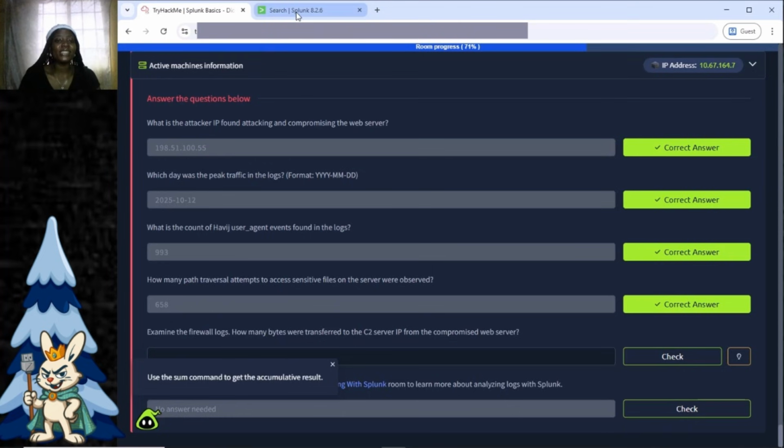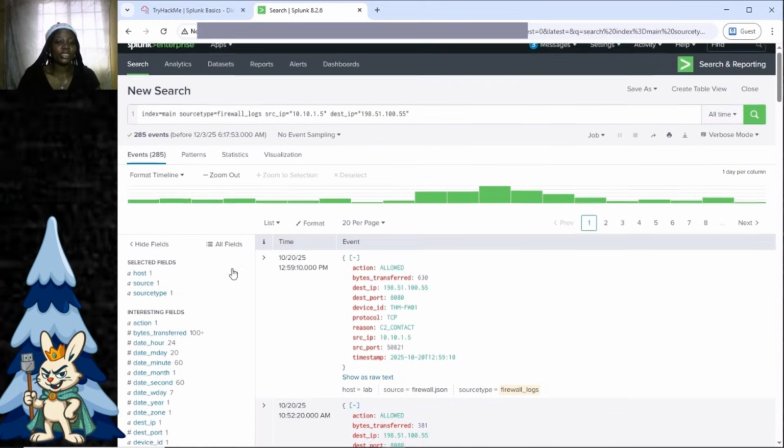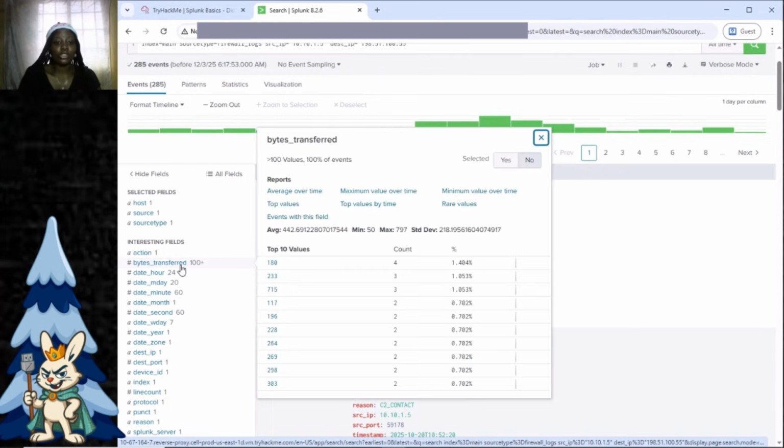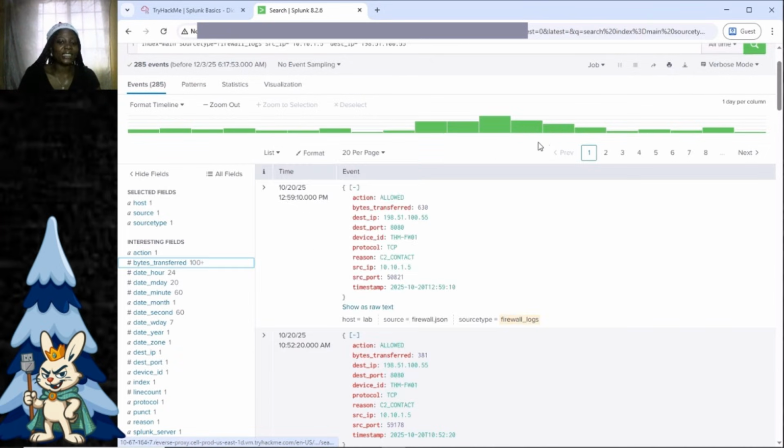So what we're looking for is how many bytes were transferred. Now we see a field here that says bytes transferred, but this is not useful because it's only going to give us results for individual events. What we need is the sum total.